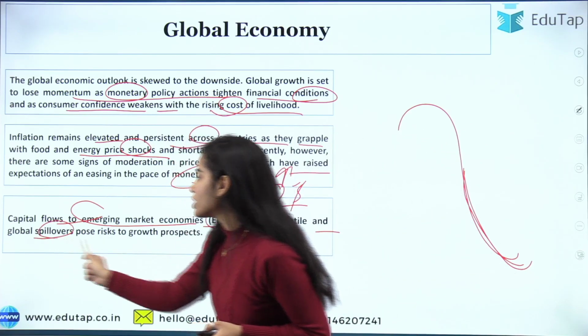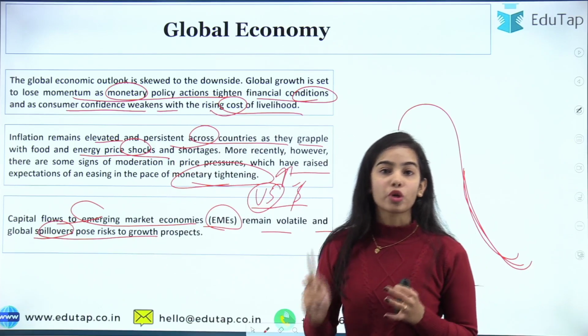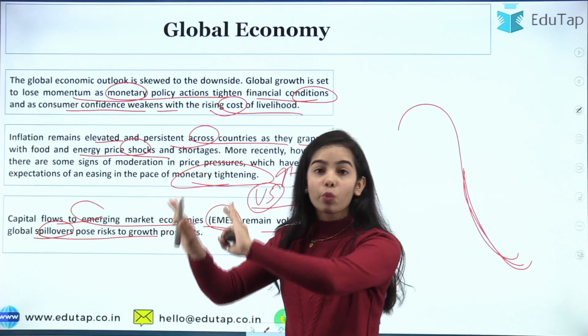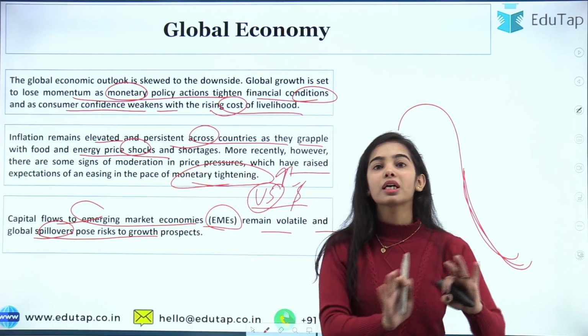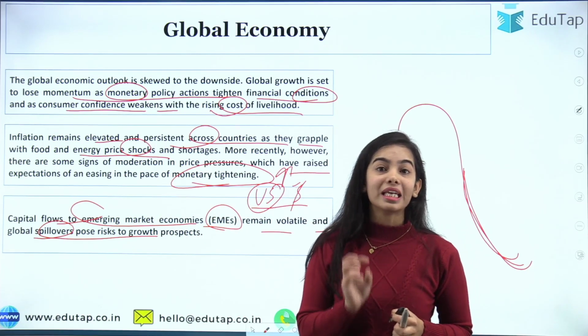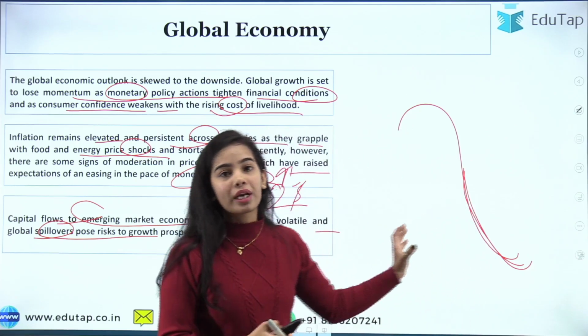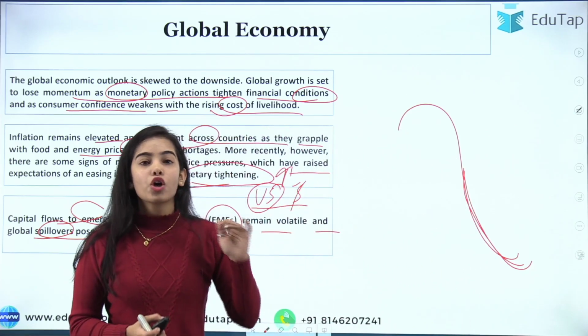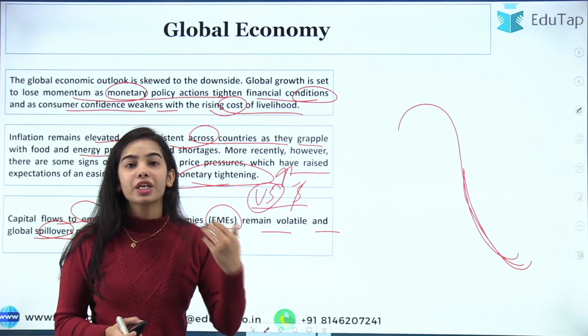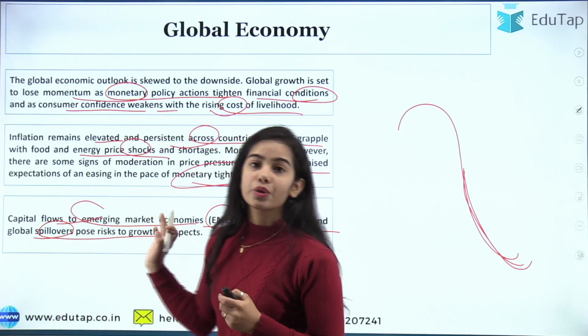And global spillovers pose risk to growth prospects. So if a problem is coming in one country, it is traveling to other countries also. So that is posing a very big risk, okay. But one thing is good, that the US dollar has decreased strengthening. So at least our currency won't depreciate very fast now against the US dollar, okay.